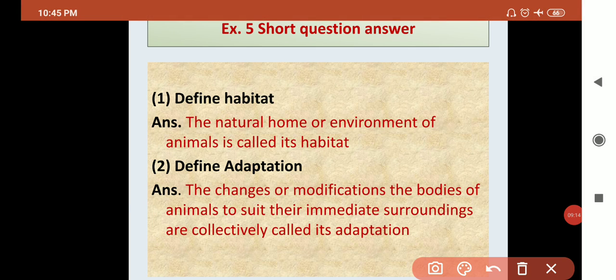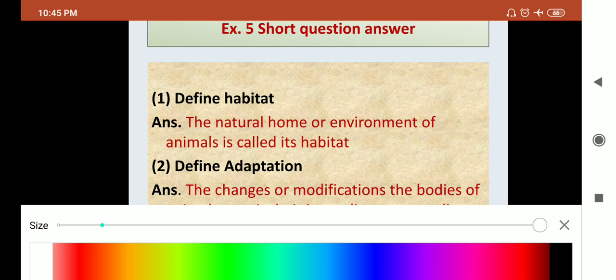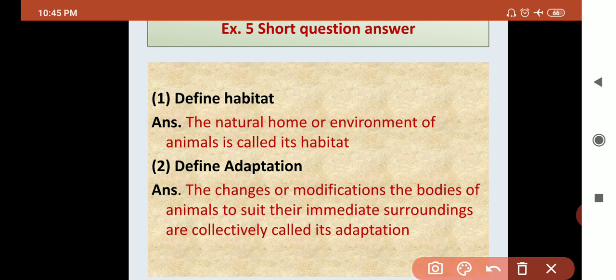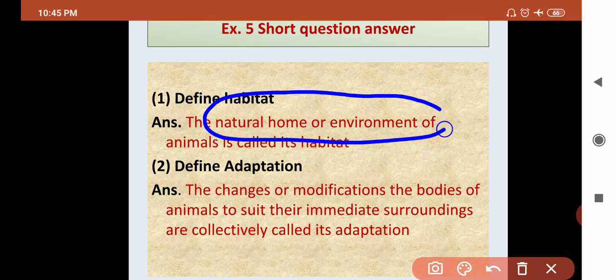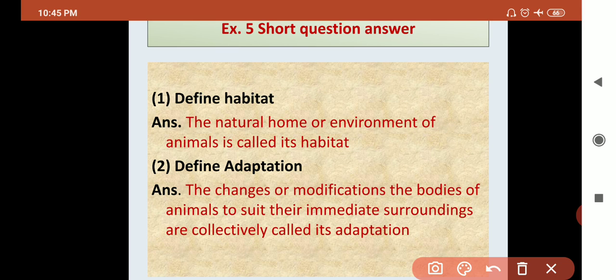Question number 1. Define a habitat. What is meant by habitat? The natural home of an animal is called a habitat. The place where an animal lives naturally in a particular environment is called a habitat. So is it clear about the habitat? Natural home: forest, desert, ocean, etc. These are natural habitats. A zoo is not a natural habitat.